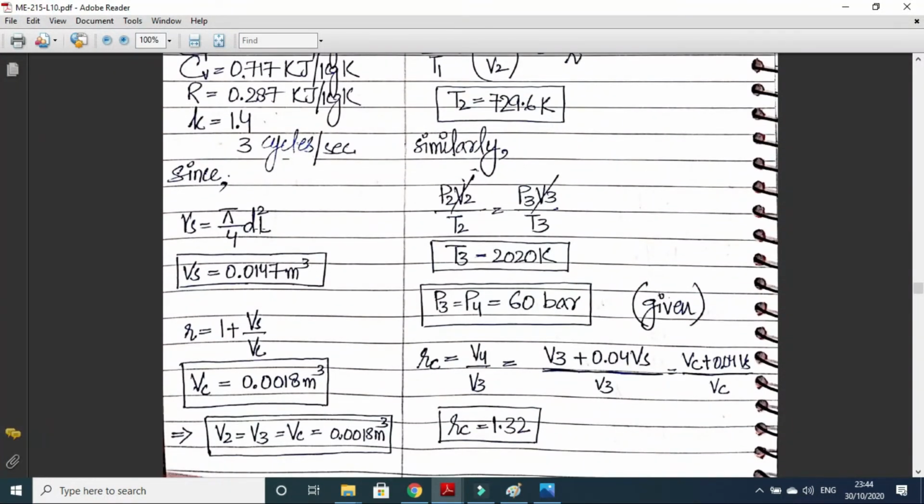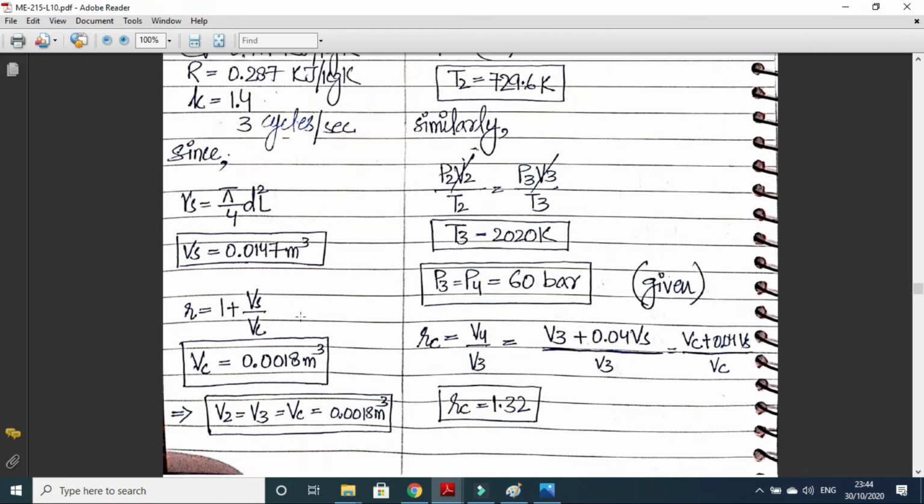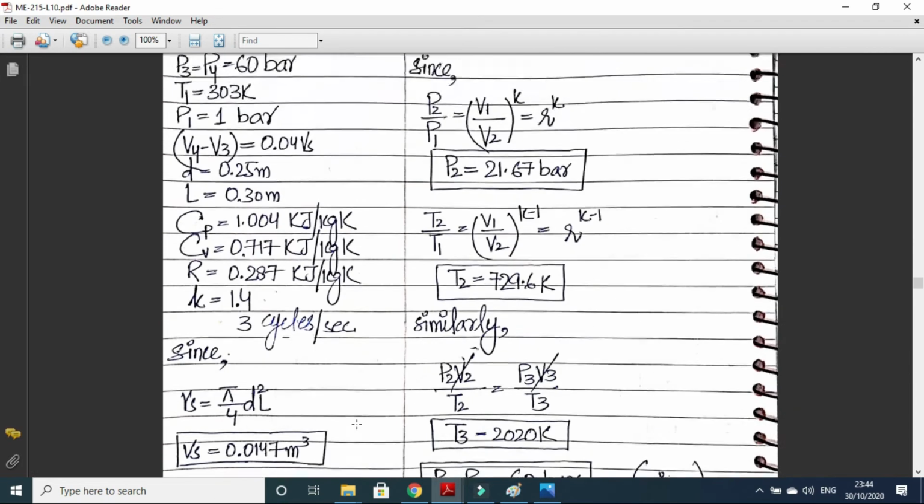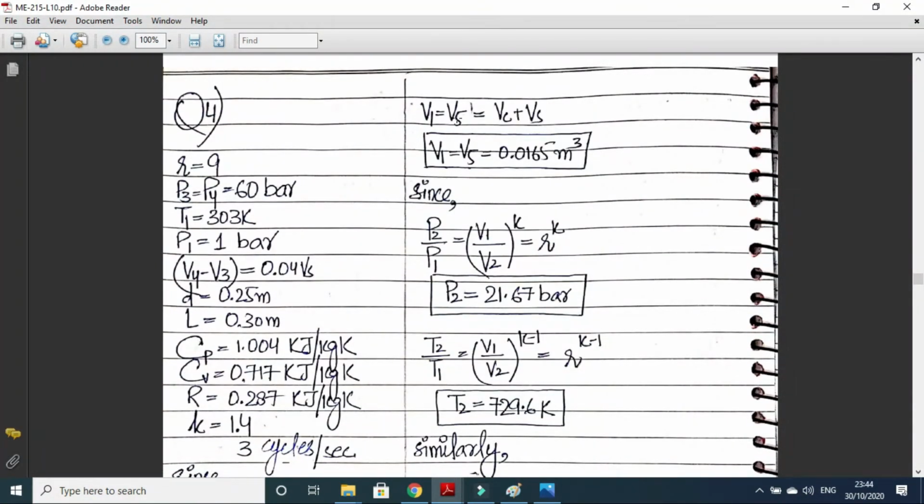Since stroke is given, bore is given, we can calculate the swept volume by using this formula, pi by 4 d square into L. Swept volume is known, clearance volume is known. We can calculate the compression ratio with this formula, 1 plus Vs upon Vc. V2 is equal to V3 is equal to Vc. This thing you already know. V1 is equal to V5 is equal to Vc plus Vs. Swept volume plus clearance volume is the total volume.